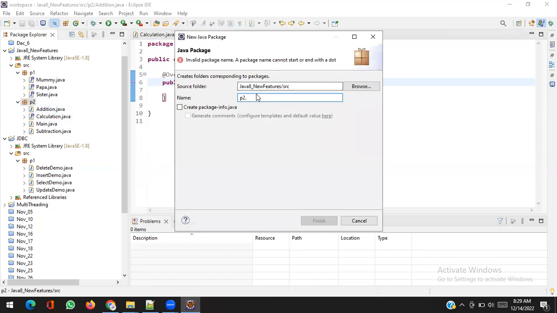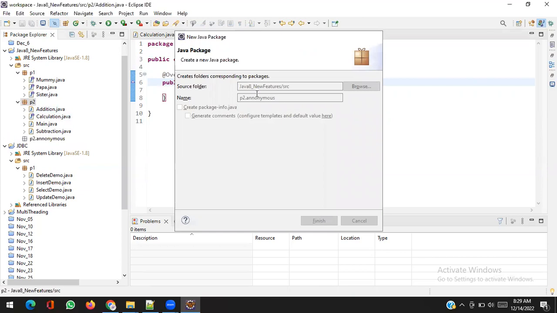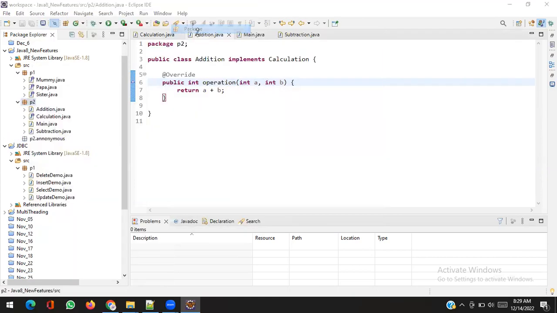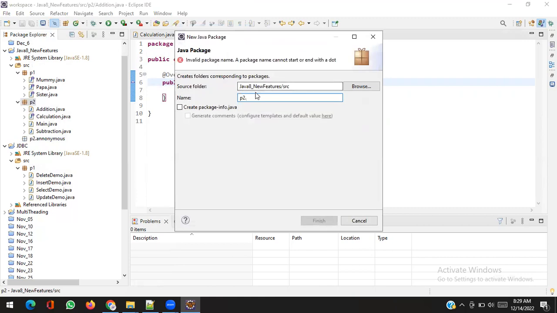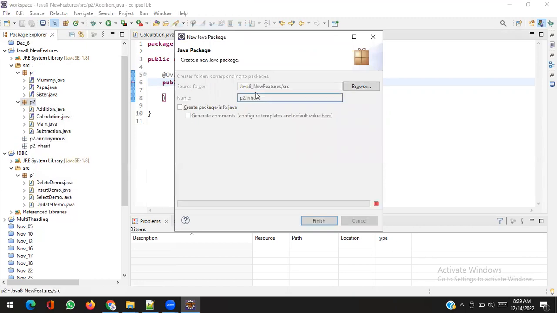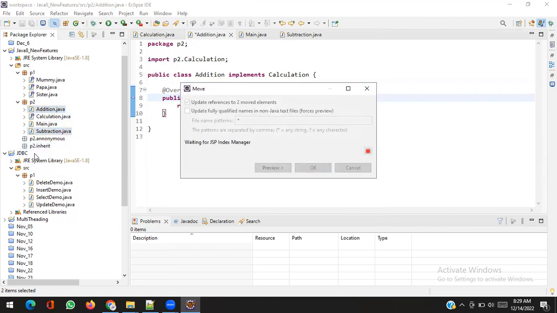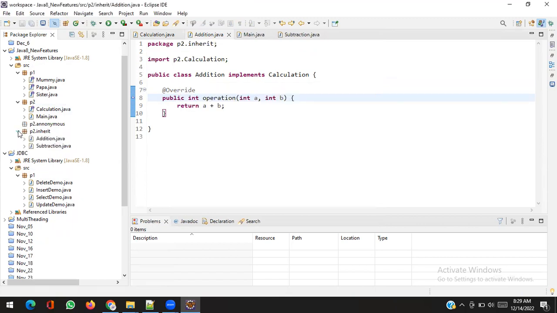Package p2 anonymous, or say p2 not inherit. In the inherit package we are basically inheriting the Calculation interface.